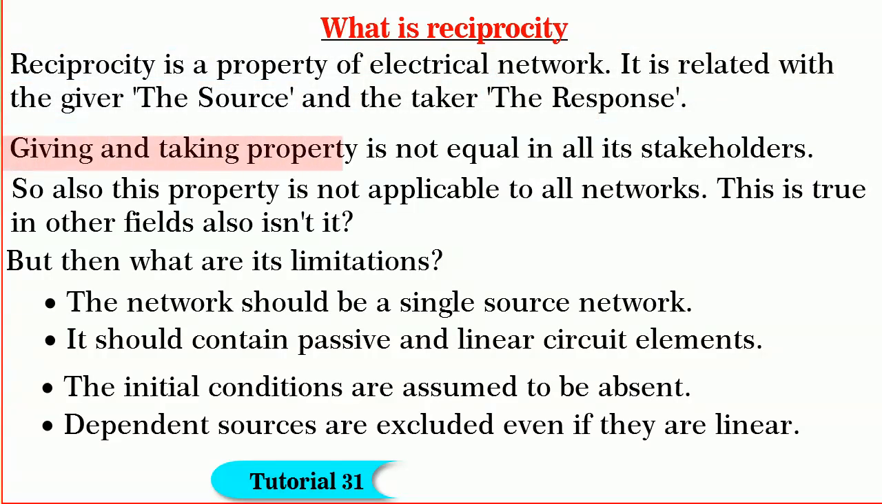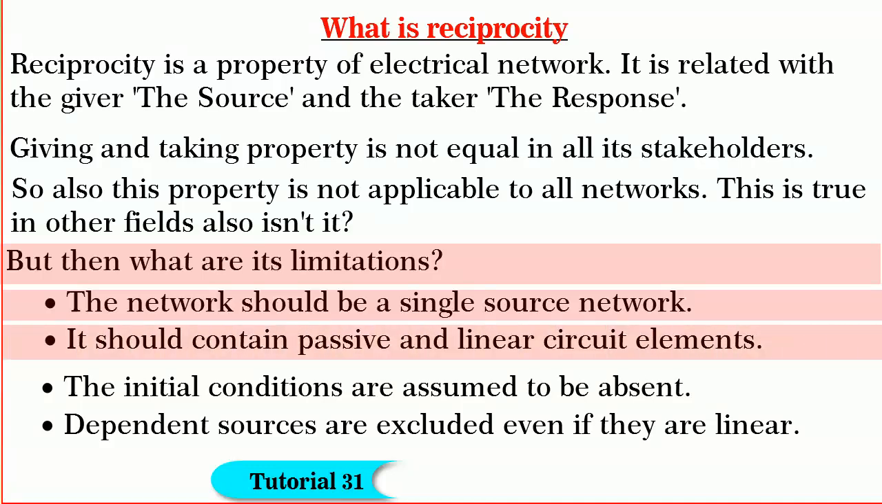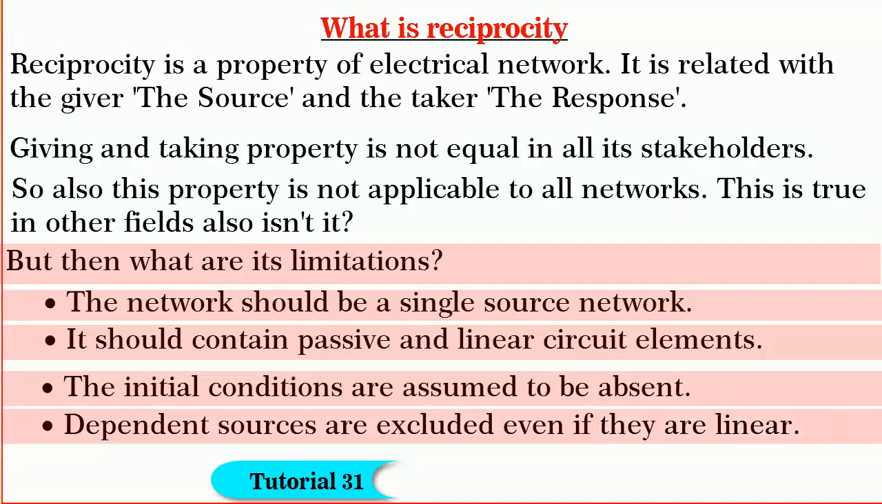We know giving and taking property is not equal in all stakeholders in general. So also, this reciprocity is not applicable to all electrical networks. But then friends, first we shall see what are the limitations of this reciprocity property as far as electrical networks are concerned. The first and foremost is the network should be a single source network. It should contain passive and linear circuit elements. The initial conditions are assumed to be absent. Dependent sources are excluded even if they are linear.